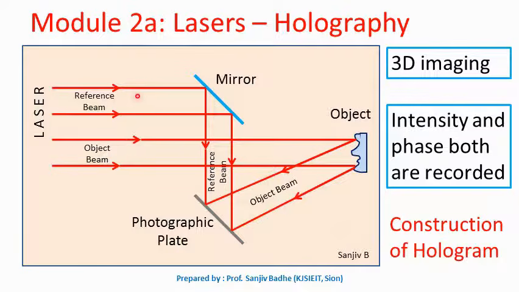Now why do we need a laser beam? Why can't it be done with ordinary light? Because we are recording the phase of the light wave, we need the light waves to be in phase, and that will be possible only with a laser beam, because in a laser beam light waves are coherent. In ordinary light, light waves will not be coherent, will not be in phase, and therefore they cannot be used to record the phase difference. So that is why for holography a laser beam is required.